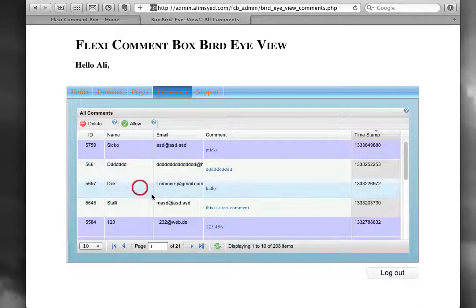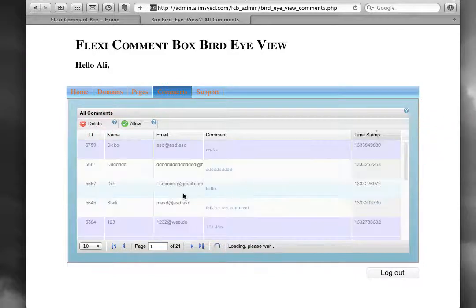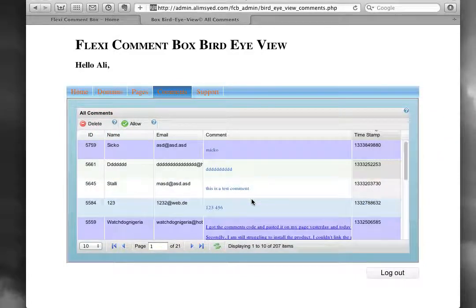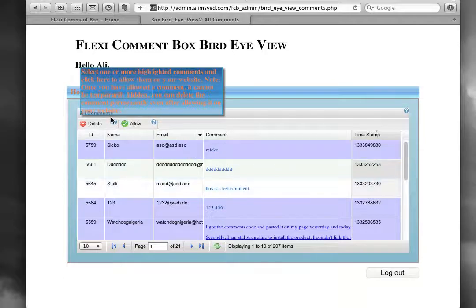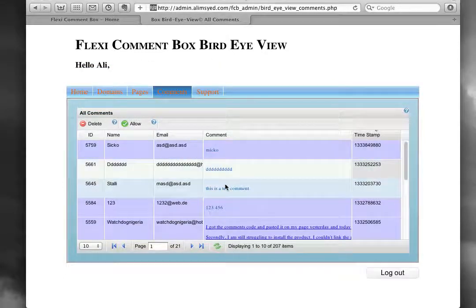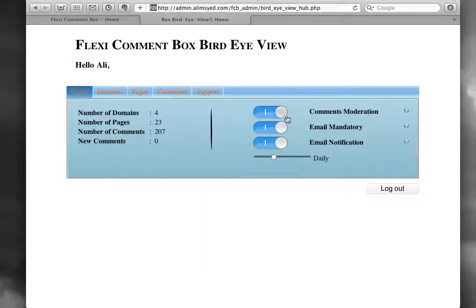But if I do not like the comment from Dirk, I can simply select it and delete it. So this message was never displayed on my website. So that's all.